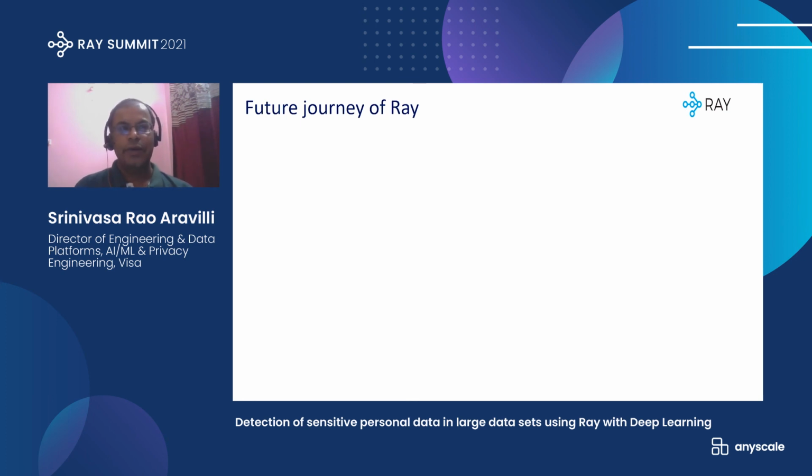So far we did a quick POC, and the POC is very encouraging. What we thought is, what is the future journey of Ray?